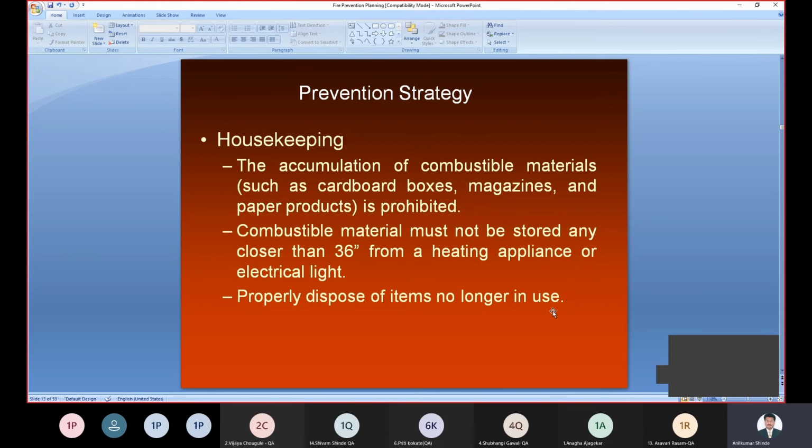Combustible material must not be stored closer than 36 inches from heating appliances or electrical lights. You should keep this material away from heating appliances and electrical lights to avoid a problem. Items that can no longer be used should be disposed of properly. Whatever is not usable should be disposed of properly and not kept with combustible material or left gathered, which also helps prevent such things.